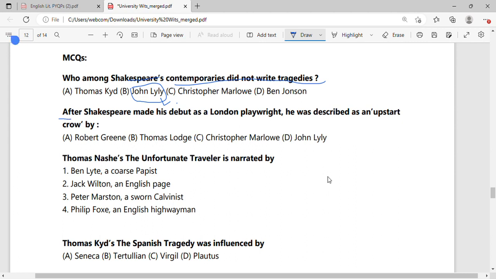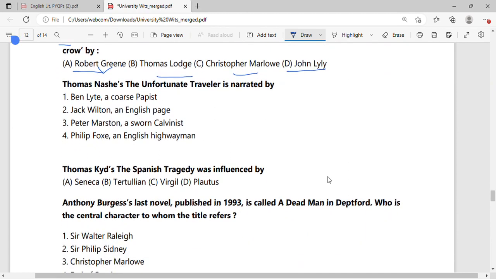After Shakespeare made his debut as a London playwright, he was described as an upstart crow by whom? Robert Greene, Thomas Lodge, Christopher Marlowe? Unnecessarily you are going far away. It was Robert Greene, we all know. Thomas Nash's The Unfortunate Traveller is narrated by, I think that this novel was written in 1594. If I'm right, please let me know in the comment section below. Alright, so who narrated that?